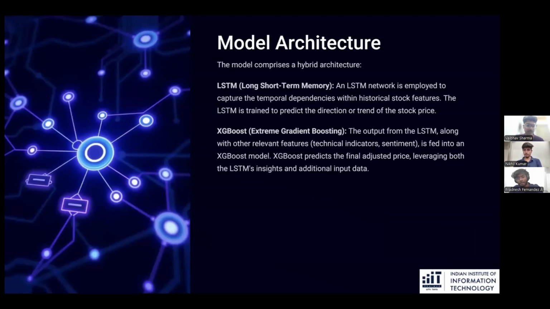This slide explains a hybrid model architecture containing LSTM and XGBoost for stock price prediction. The LSTM network captures temporal patterns in historical stock data to predict trends or directions. Its output, along with other data, is then passed to an XGBoost model. XGBoost uses this combined input to predict the final adjusted stock price, effectively leveraging both time-based patterns and additional relevant information.